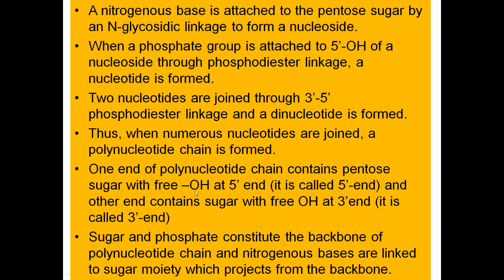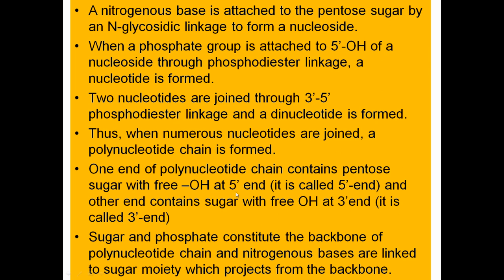Now come to the next part. One end of the polynucleotide chain contains pentose sugar with a free OH group at the 5' end, and that 5' end being free is very important. And on the other side, when the 3' end of the sugar is free, it is referred to as the 3' end. You can imagine the polynucleotide as a strand, and it has two ends on the basis of the free OH on the pentose sugar.